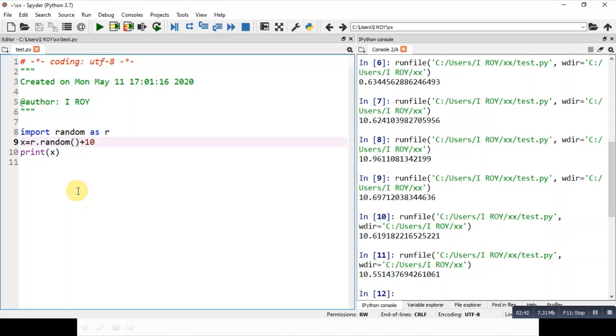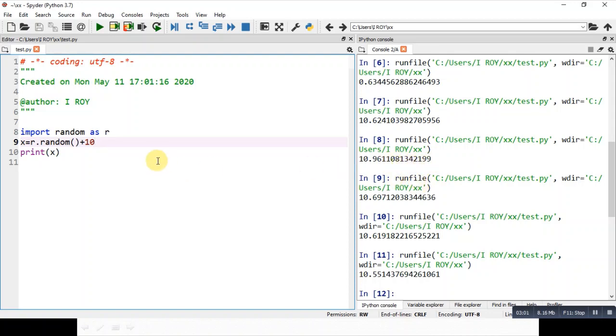So by default, again I am repeating, the range is from 0.0 to 1.0. In between this range it generates a random number. The number of digits you can see: 1, 2, 3, 4, 5, 6, 7, 8, 9, 10, 11, 12, 13 digits.